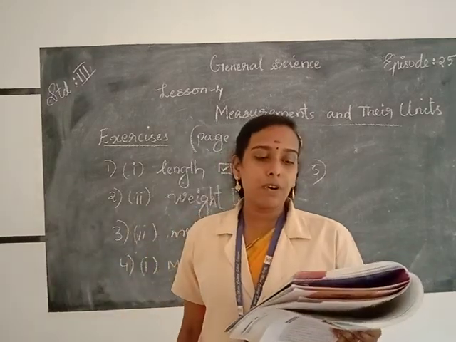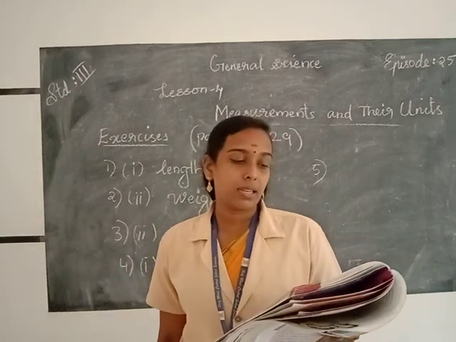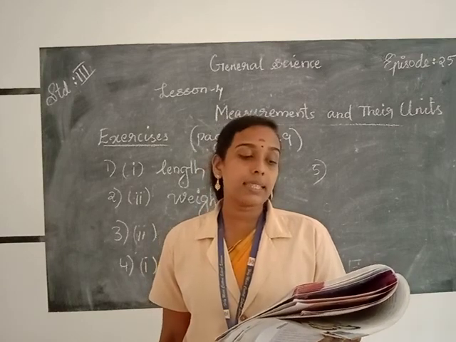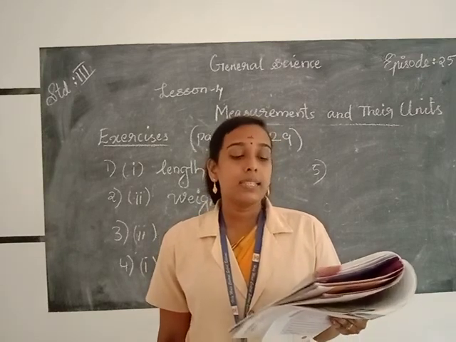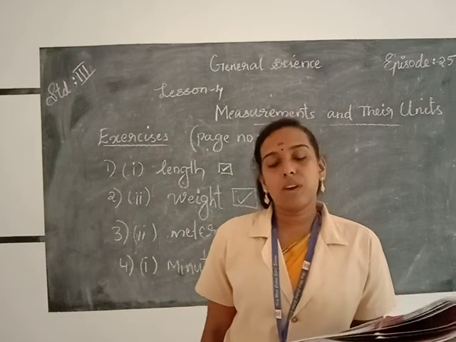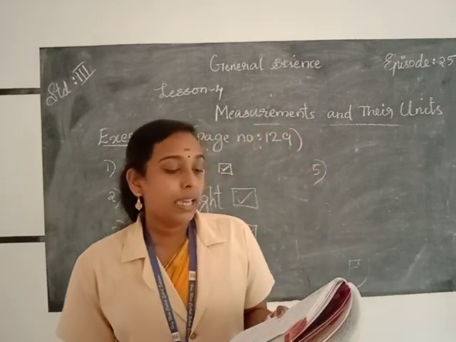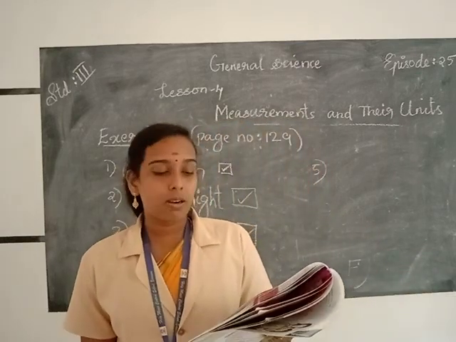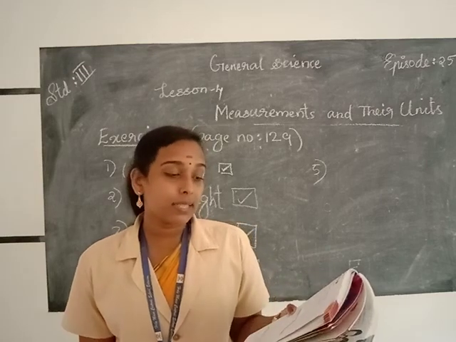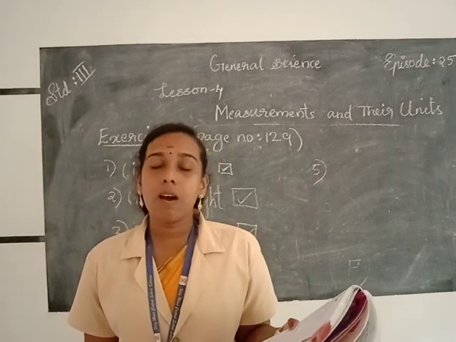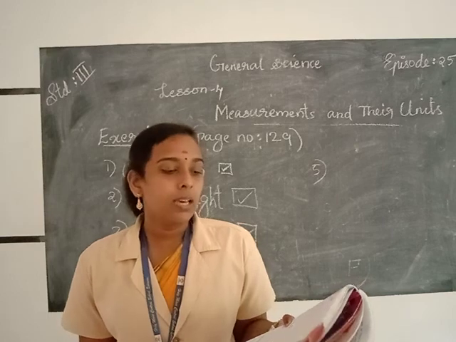Which one of the following is not correct? 60 seconds is equal to 1 minute. 60 hours is equal to 1 minute, which is not correct. Here the second option is not correct. 1 minute is equal to 60 seconds, not equal to 60 hours. Okay.